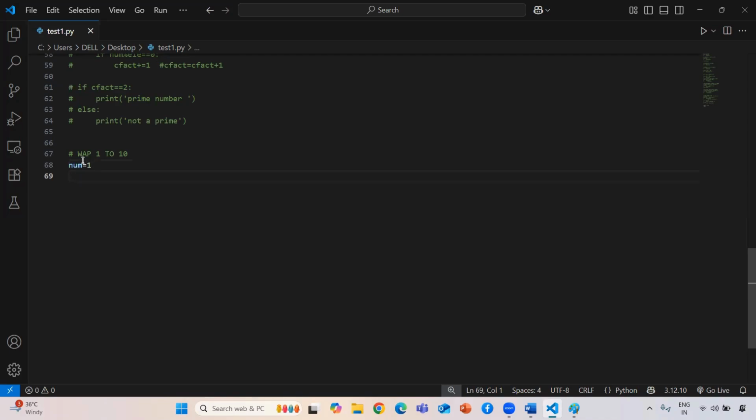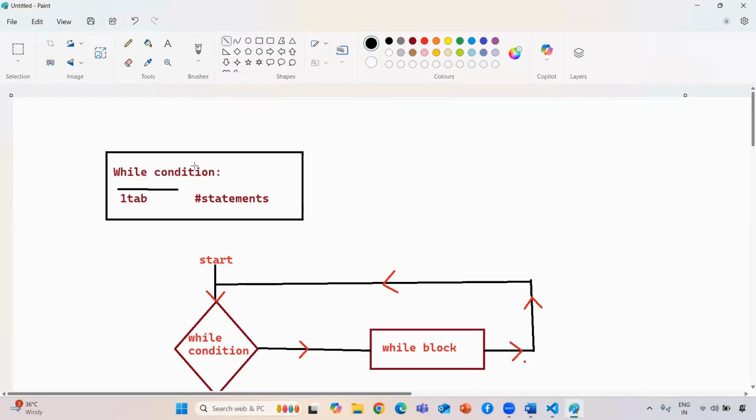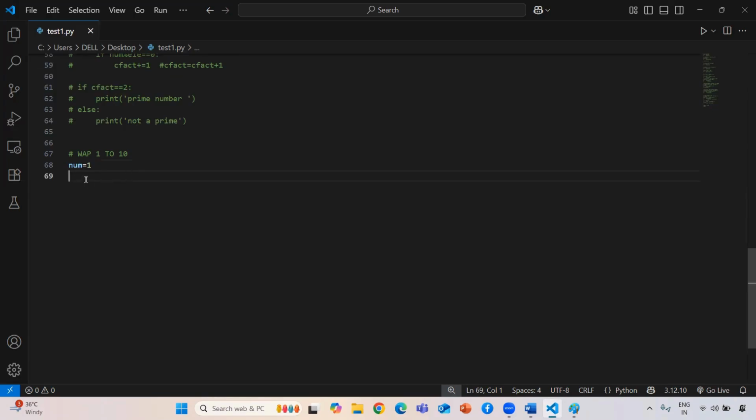Now I need to give a condition. If the condition becomes false, then only will it stop. Otherwise, it will keep executing. This condition must be true, because if it is not true, then it will not execute this statement, guys, right? Based on the condition, we can predict that we only print up to 10.